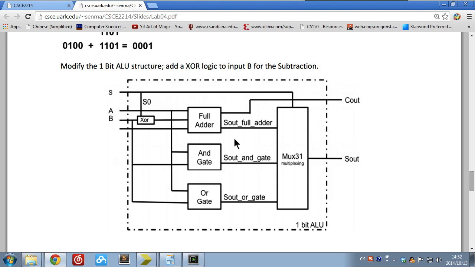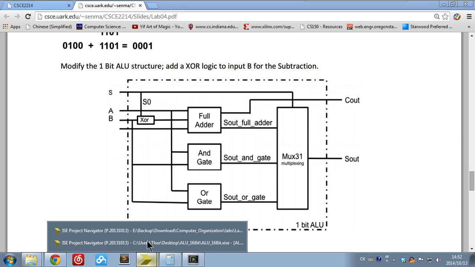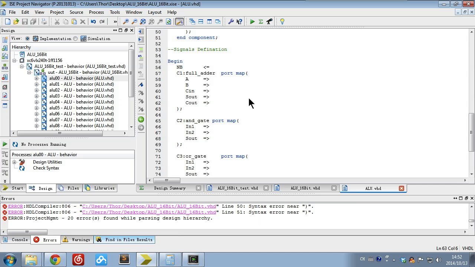The full adder is exactly what we learned before, and if you forgot how to design it, you can do a quick review or go to the video recap. Let's follow this diagram and design the first part, the full adder. The full adder logic I already gave you, so just instantiate it.